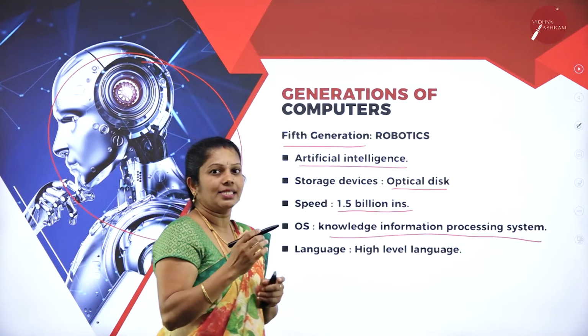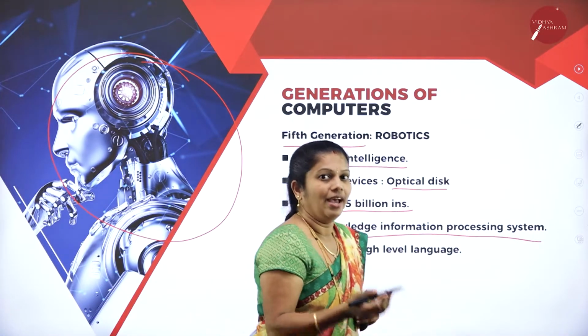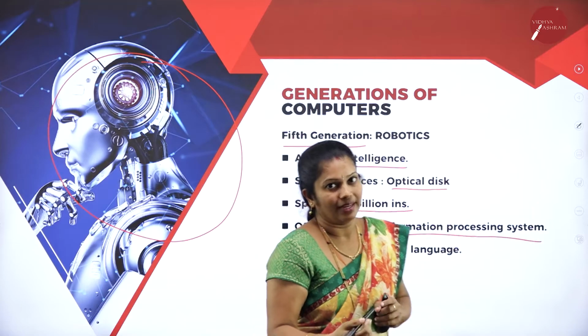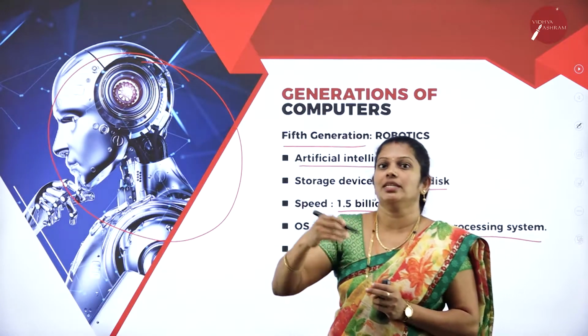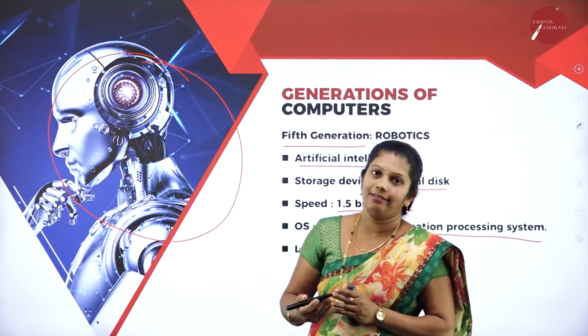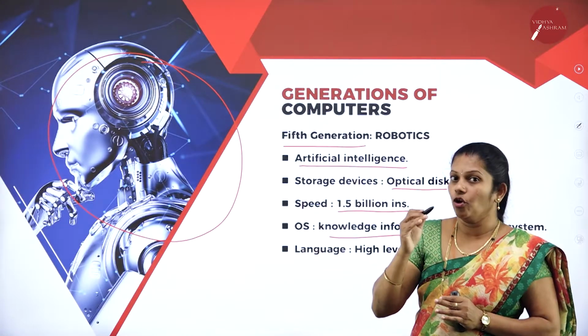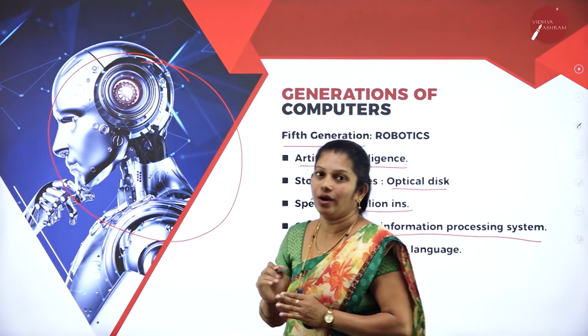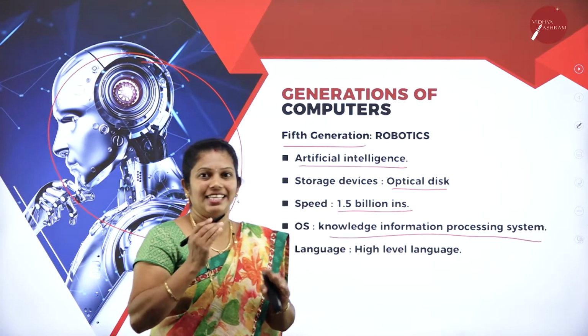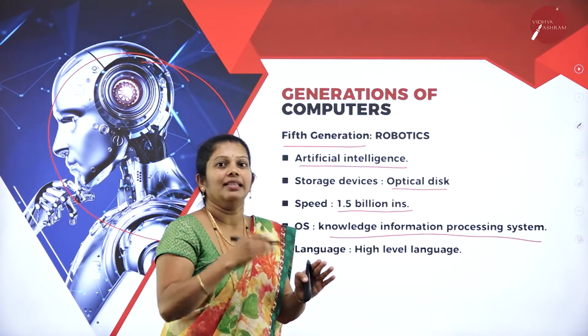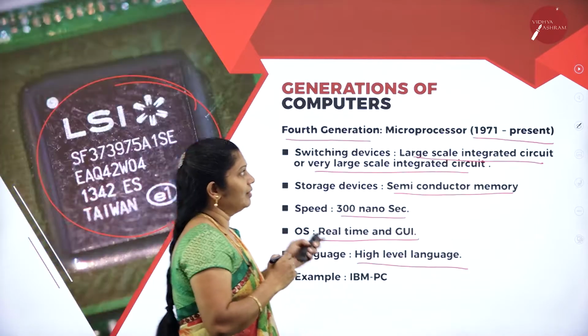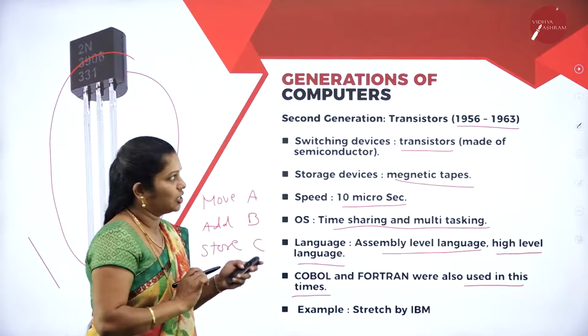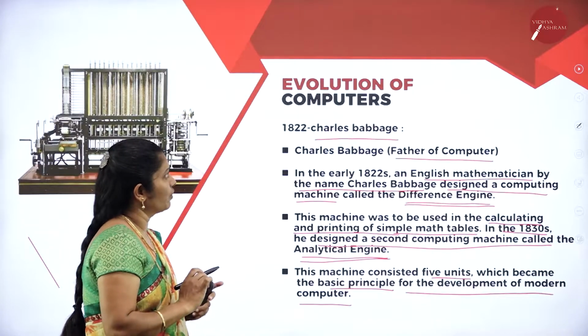Here instructions are written in high level language, and automatically it can convert into binary, and whenever it is required, at that time automatically it can convert it back to high level language also. Depending upon the situation, artificial intelligence will work. How a human being will think, in the same way the computers can think and they can decide their work. Then the major concept in this class you have studied is the history of computer.